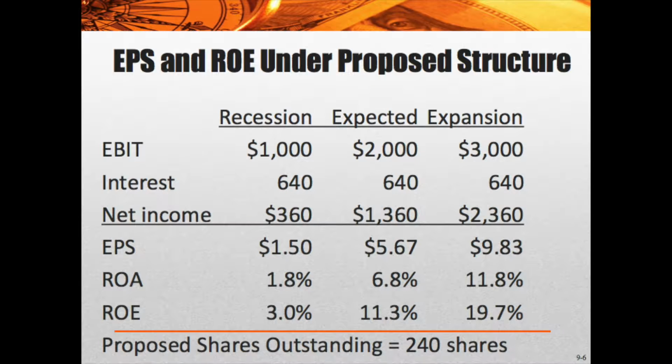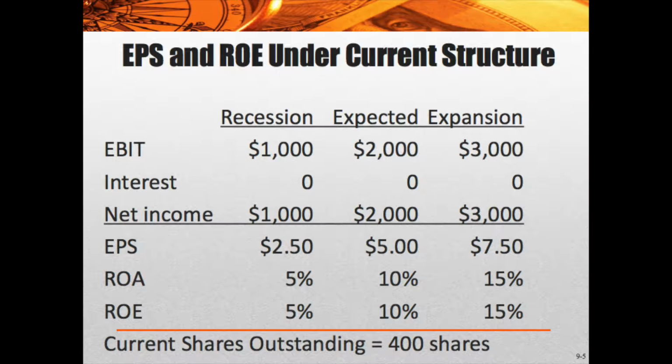In the expansion, however, if you go to the expansion numbers, $3,000 of EBIT, interest 640, net income is 2,360. You can see that earnings per share, return on assets, and return on equity are significantly higher, absolutely wonderfully higher. So we really like debt in expansions. We really don't like debt in recessions or contractions.